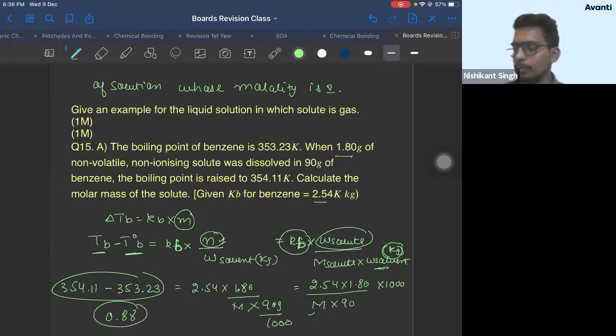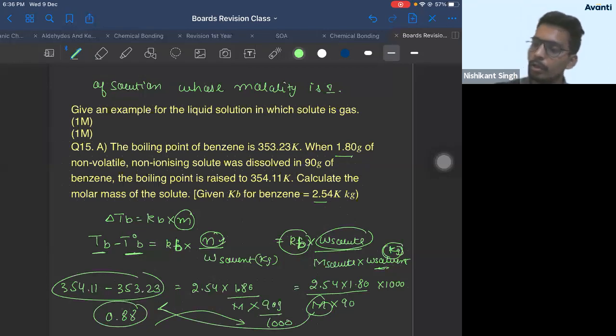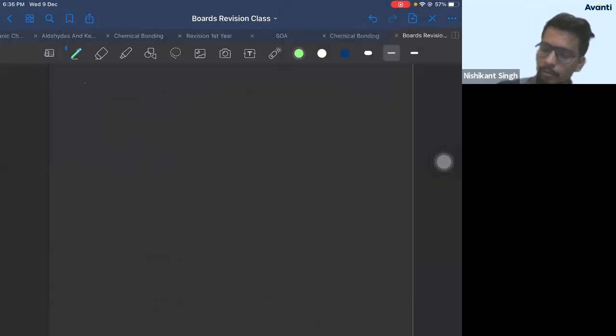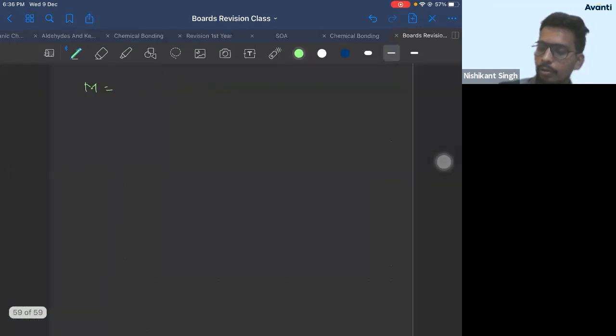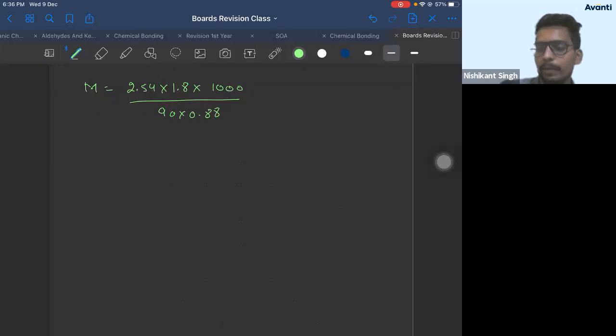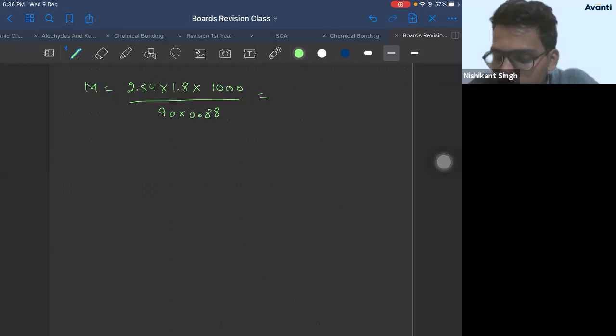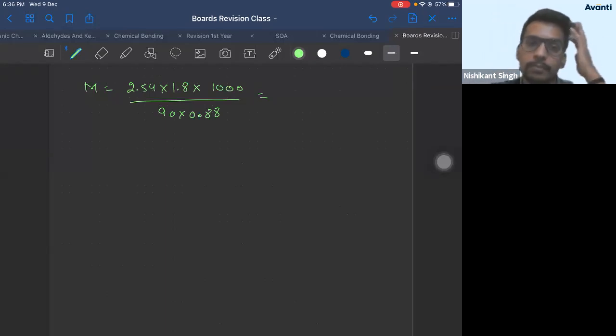So bring molar mass here and 0.88 down. After simplification, you'll get molar mass equal to 2.54 into 1.8 into 1000 by 90 into 0.88. Simplify this and you'll get your molar mass.